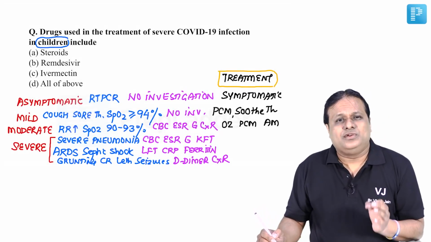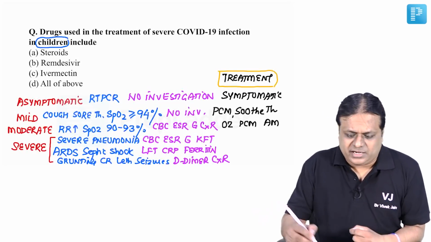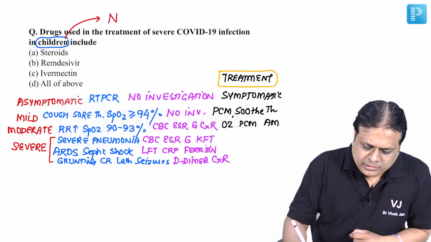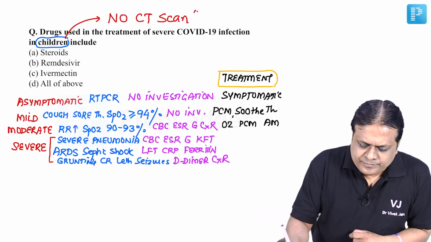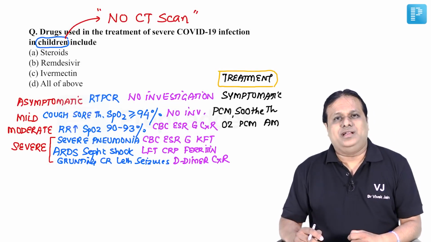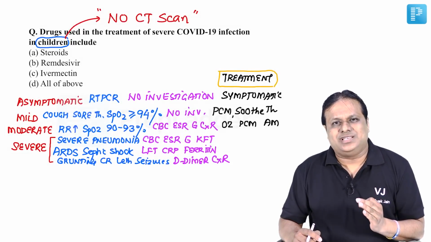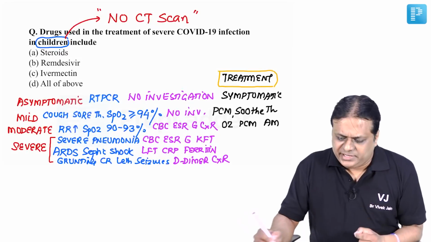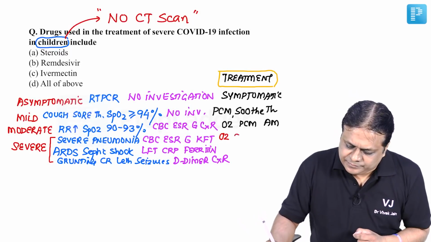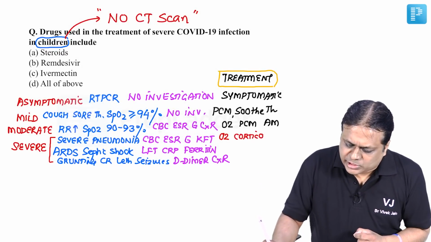Please remember, for children in our country for COVID-19, CT scan is not recommended in any stage or severity of COVID illness in children. As a part of treatment of severe COVID-19 in children, give oxygen, give corticosteroids.